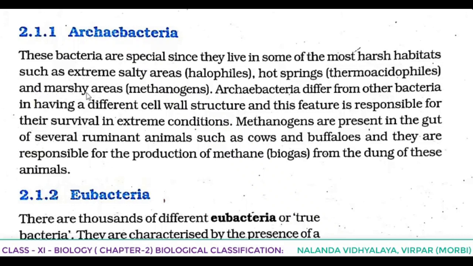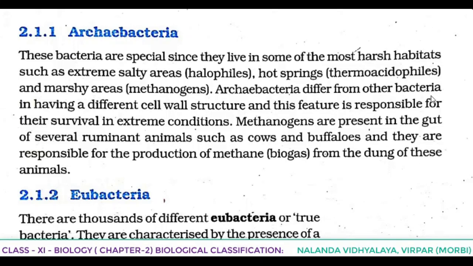And those able to live in marshy areas are known as methanogens, methane producing methanogens. So Archaebacteria are living in extreme salty areas, halophiles, hot springs, thermoacidophiles, and marshy areas, methanogens.